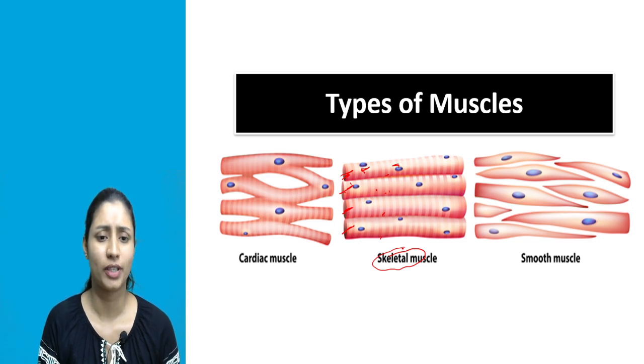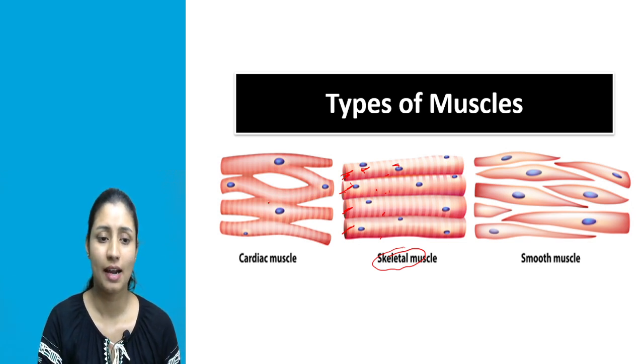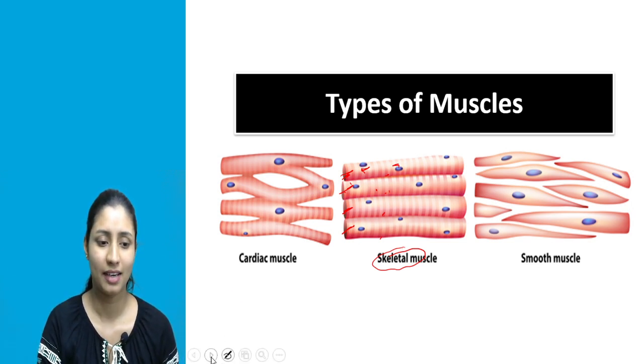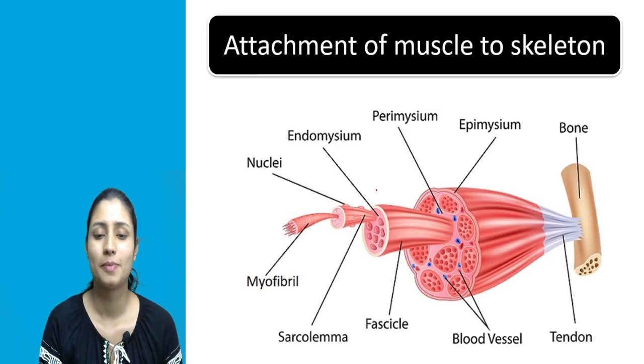Then the next point, what is the location of the skeletal muscle? As we have seen previously, the skeletal muscle cells are attached to the skeleton, right? That's why their name is skeletal muscles. Okay, so these muscles are attached to our skeleton. That's why they are known as skeletal muscle.